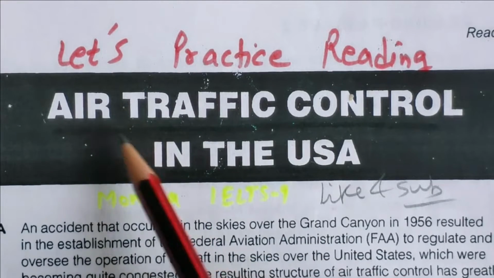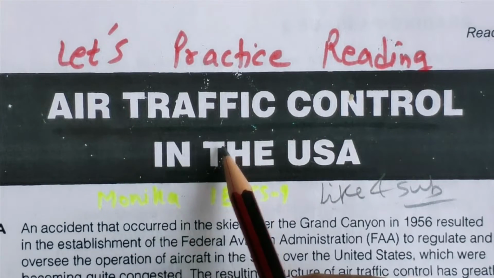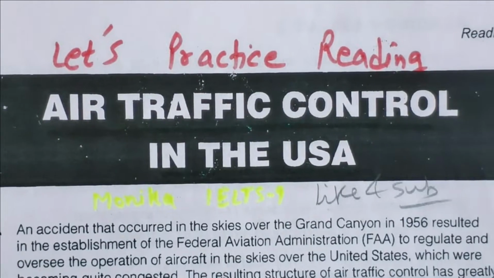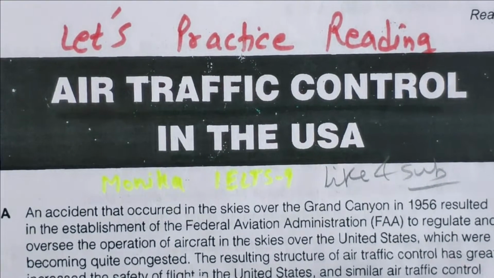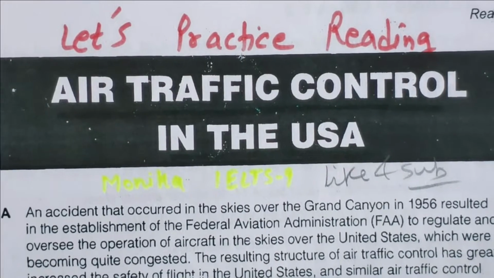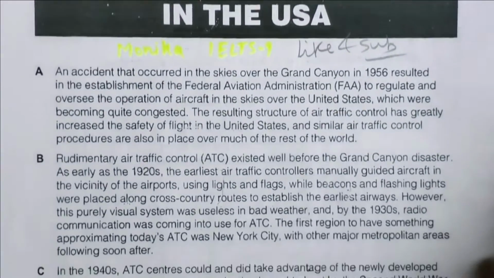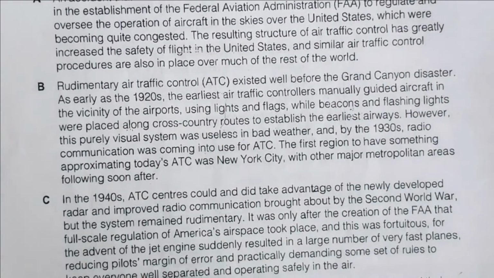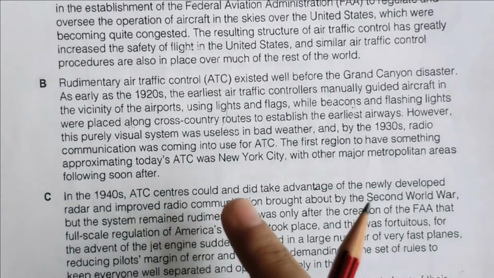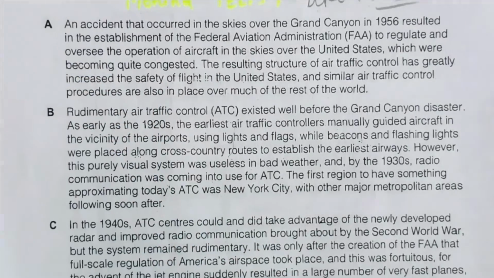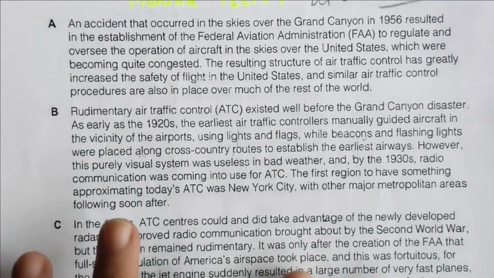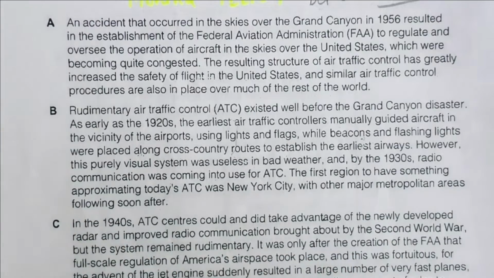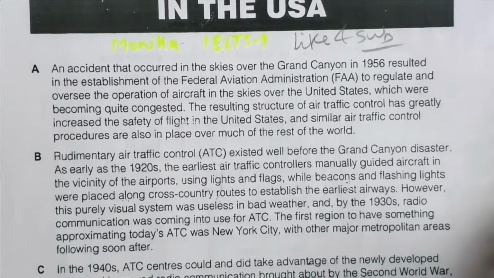So this is the title of my IELTS reading practice, air traffic control in the USA. Okay. So here now you can look at the type of passage we have. You can see, the IELTS examiner has divided this reading passage into small paragraphs with lettered ones. It means we are going to get list of headings, or they may give finding the information type of question.